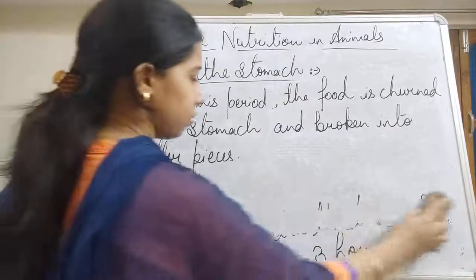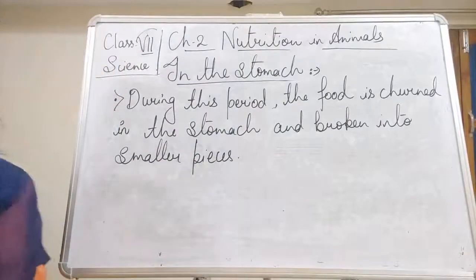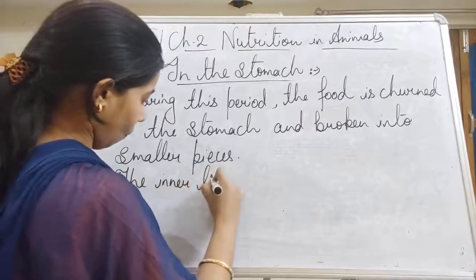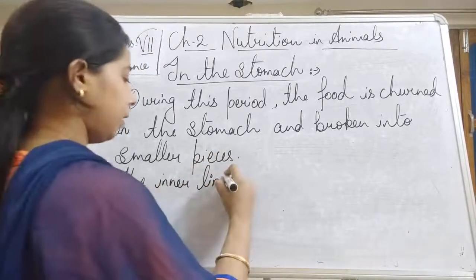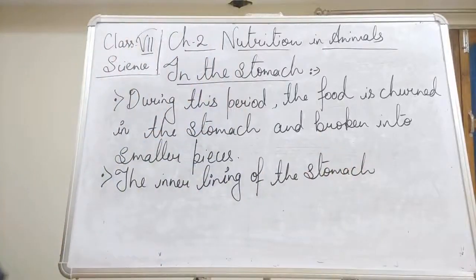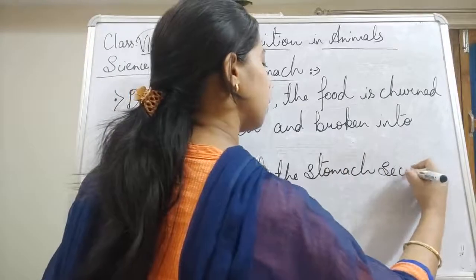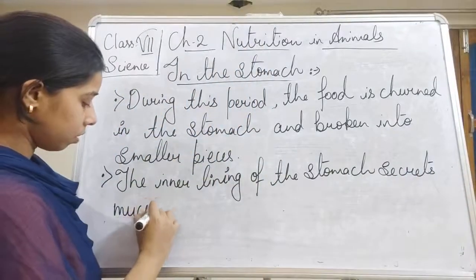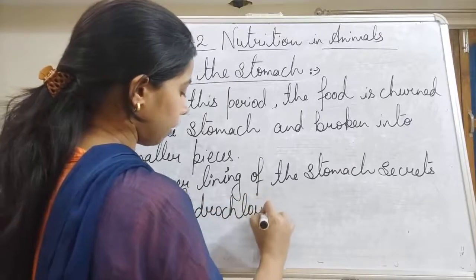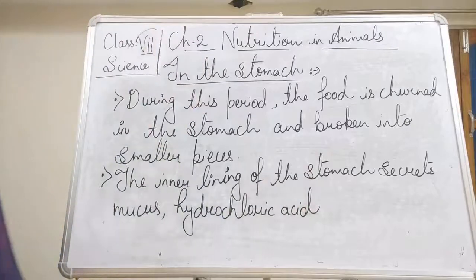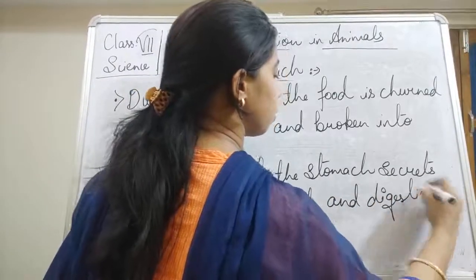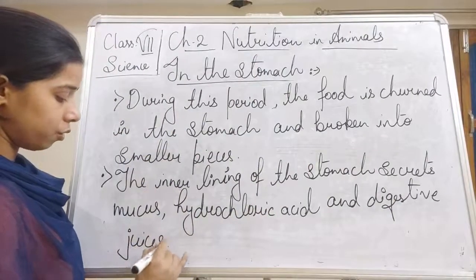So we can write it here. The inner lining of the stomach secretes mucus, hydrochloric acid and digestive juices.